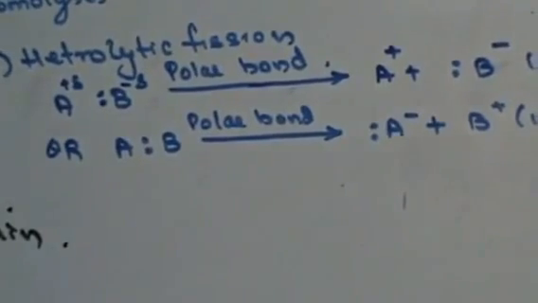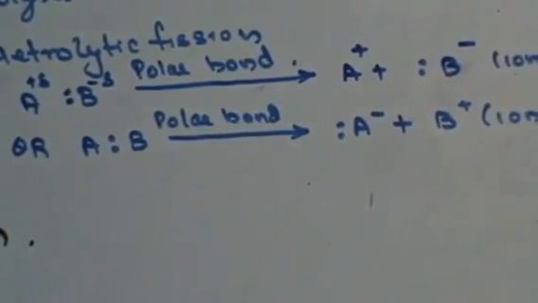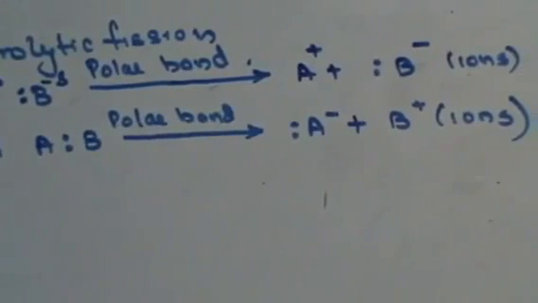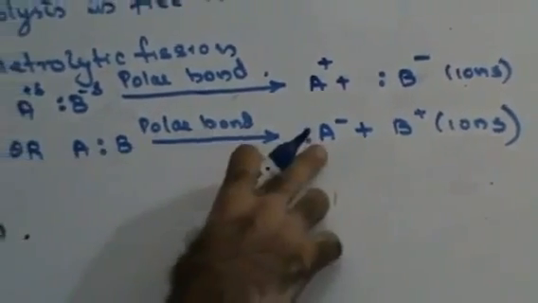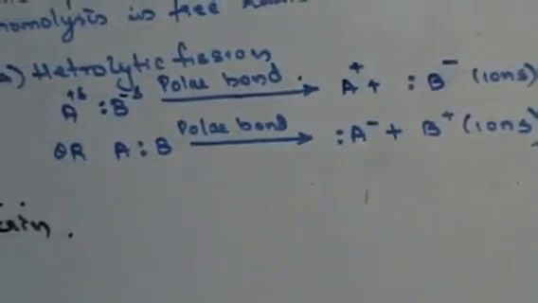So when you break the covalent bond in such a way that the electron pair is retained by one of the atoms and is lost by the other atom, then that is called heterolytic fission. What did you do in the second reaction? Same thing, both the electrons I gave to A, so A got converted into a negative ion.